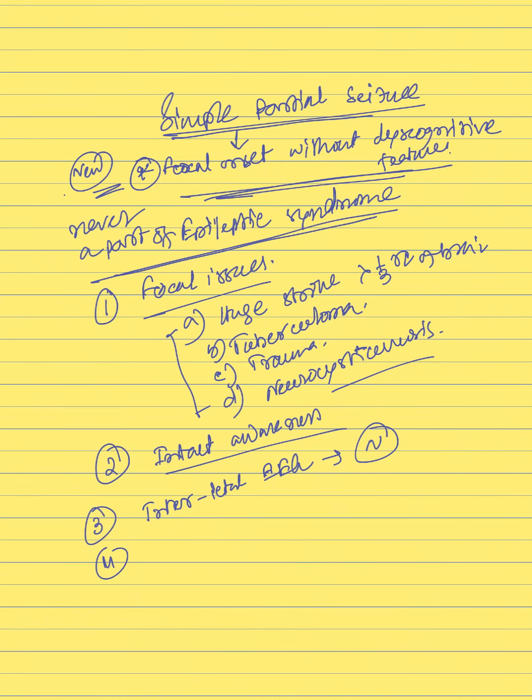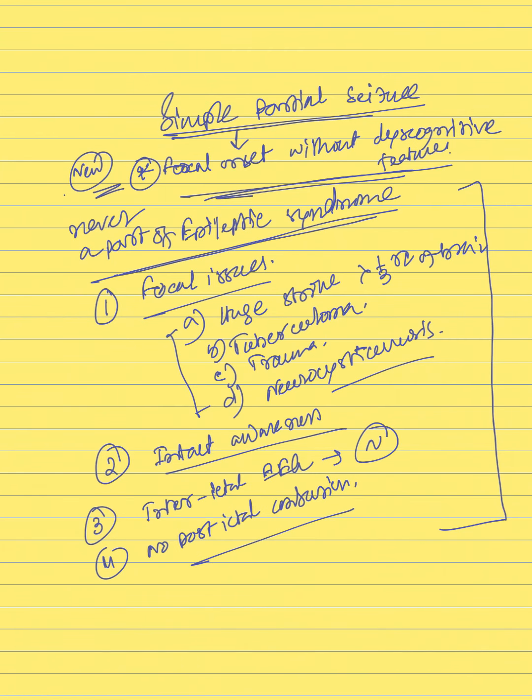Number 4, there will be no post-ictal confusion. Okay, so these 4 features you have to remember very specifically. I am telling you repeatedly, these facts will come as questions. Each and every fact may come as a question in NEET-PG.